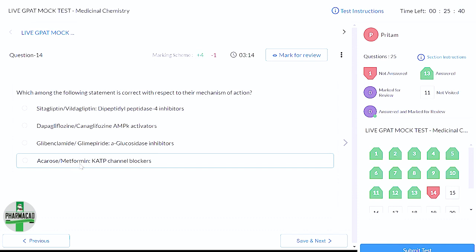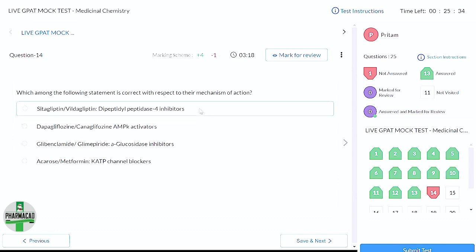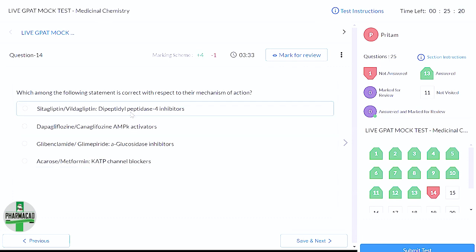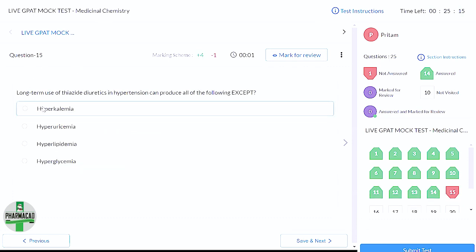Acarbose is something that is reducing the breakdown of complex sugar molecules into simple glucose molecules. So it reduces absorption itself. So acarbose is something which is acting on GIT. This is not the mechanism. So I'm sure that the rest of the three options are incorrect and A is correct. So I'll select that. Going to next question.